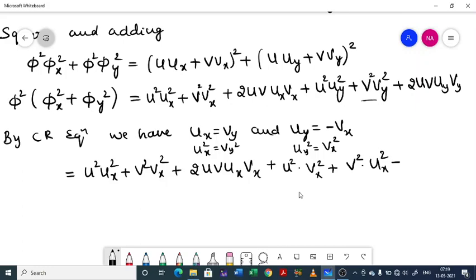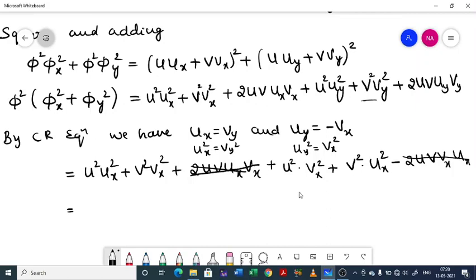So minus 2uv, in place of uy minus vx, so minus already I have written, so it will be vx. In place of vy you have to write ux. So 2uv ux vx cancels with 2uv ux vx. So it will be remaining with u square ux square plus v square vx square plus u square vx square plus v square ux square.